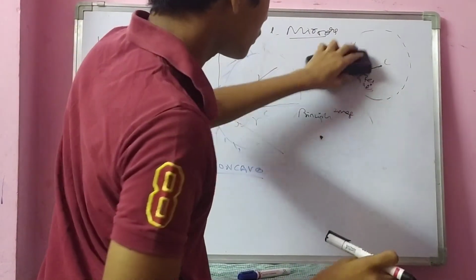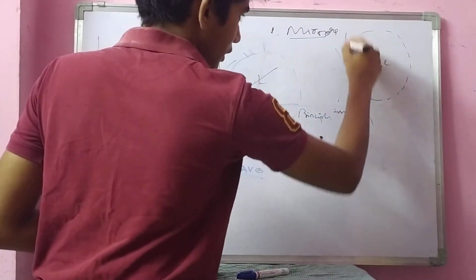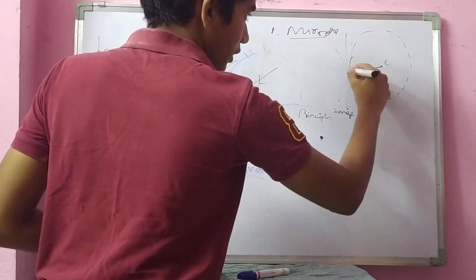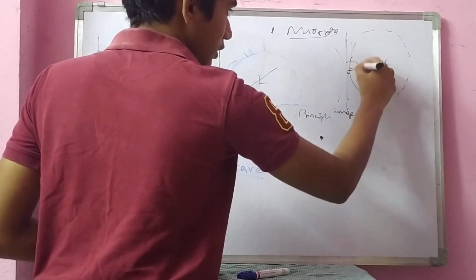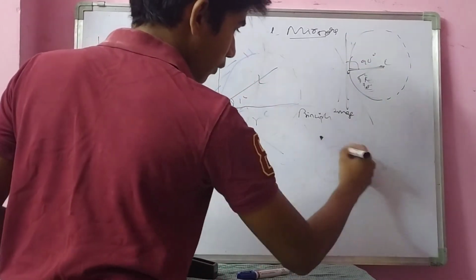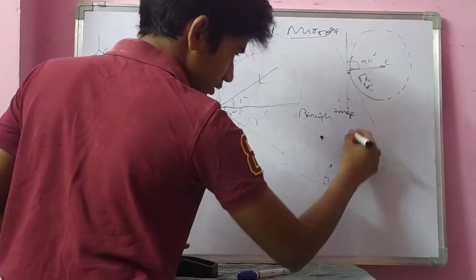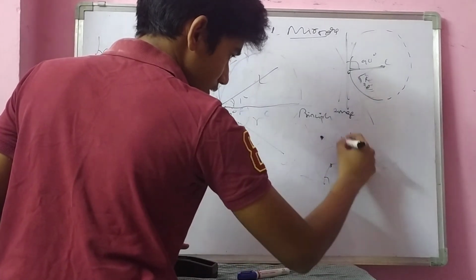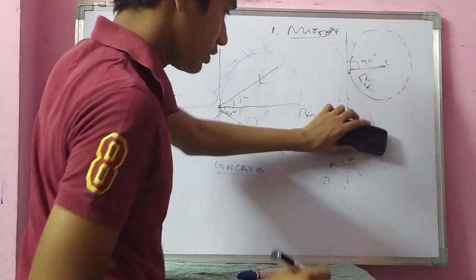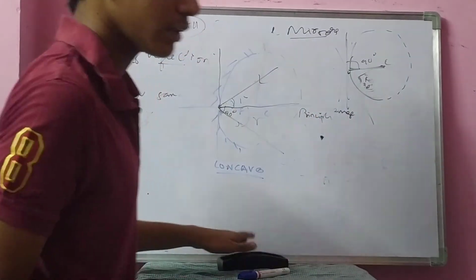Okay, I am getting confused, so I am drawing it here exactly. In this manner it will go. This is 90 degrees, always at any point. Here also 90 degrees, here also 90 degrees. At only one point, 90 degrees. If you want, you can check by drawing your own diagram.